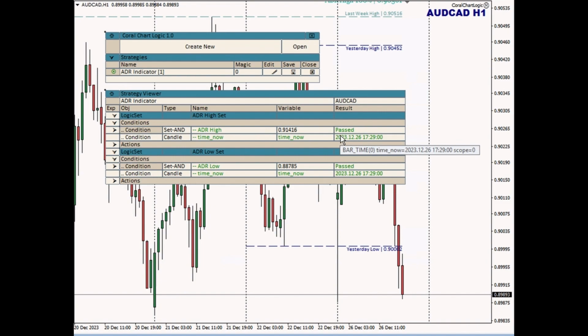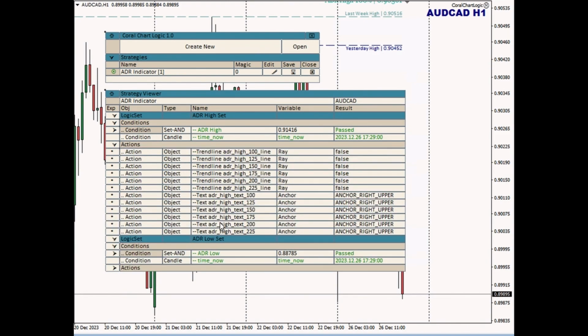So this is time 0, which gave me a time now. And then if I wanted to expand these actions, then I can see the actions that are in this logic set. What's going on with these actions is there are a lot of parameters that are used to configure what's going on with an action.